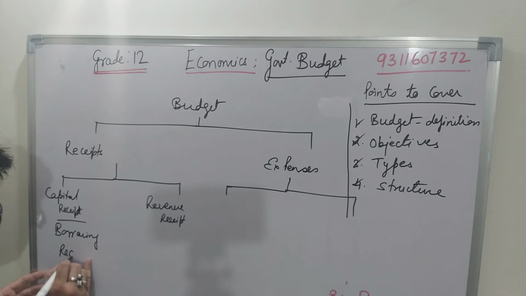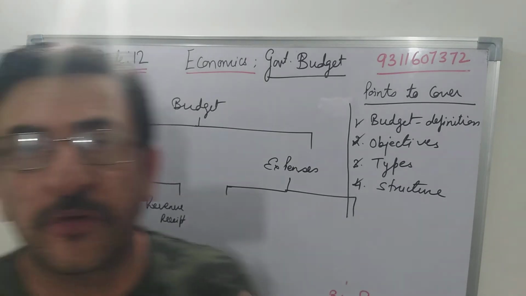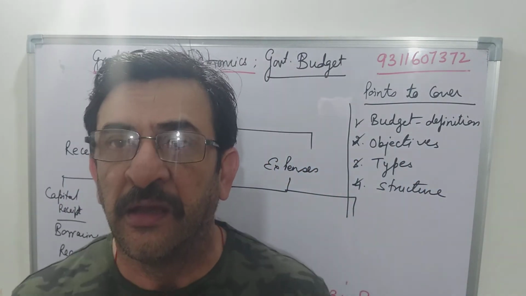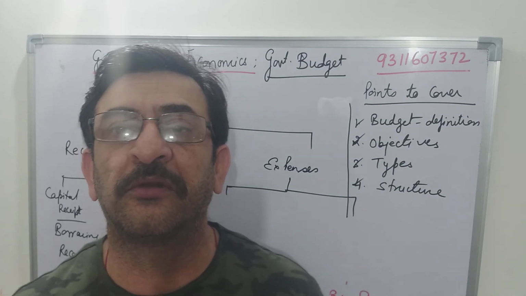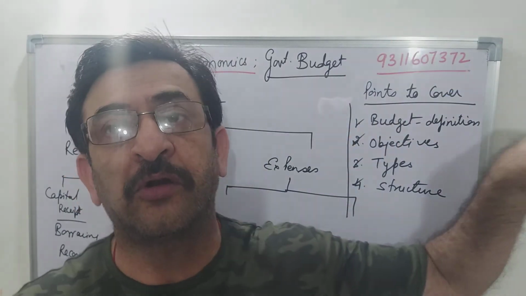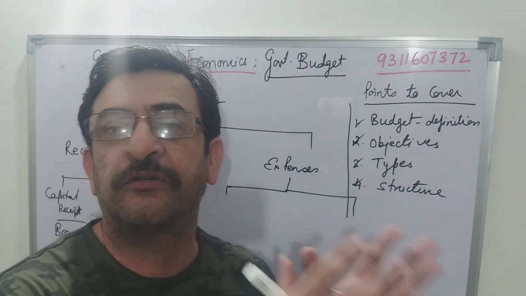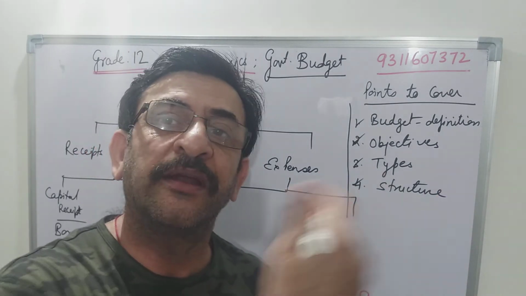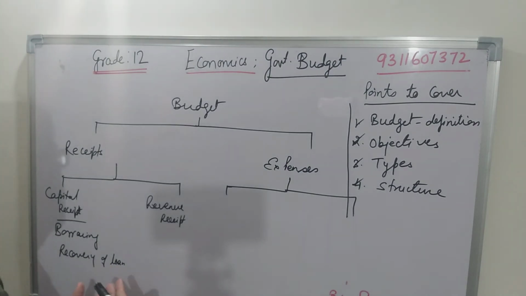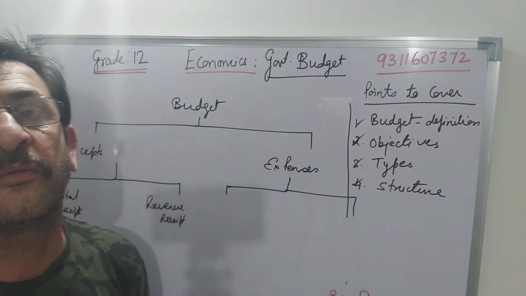The recovery of loans: the government has given some loans to some person and they took it back from that person. There are a lot of examples, like those persons who took the money and went off from the country. Now the government is putting a lot of force on them, and because of that, the government is recovering its loan back. If they get this type of money back from people, that is called the recovery of loan, and these are the huge amounts which they are getting from these sources.